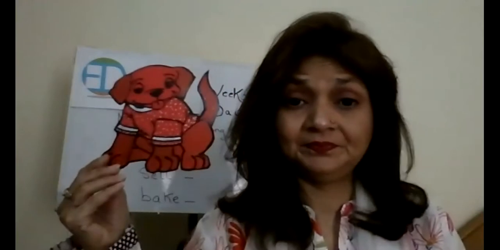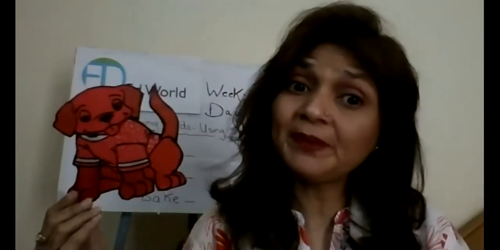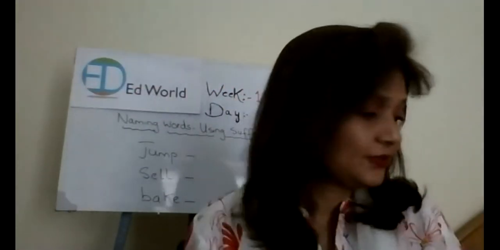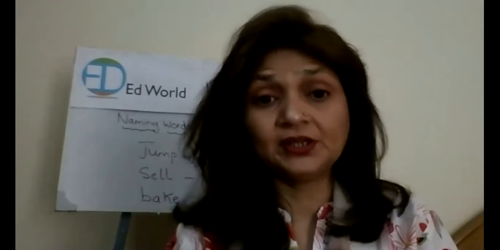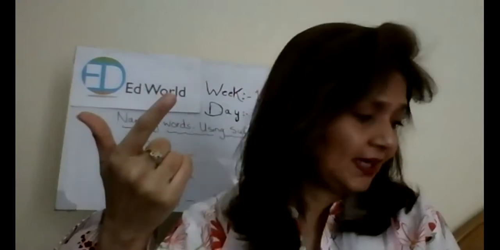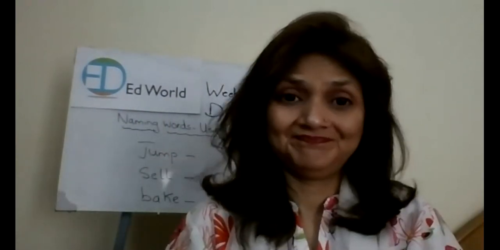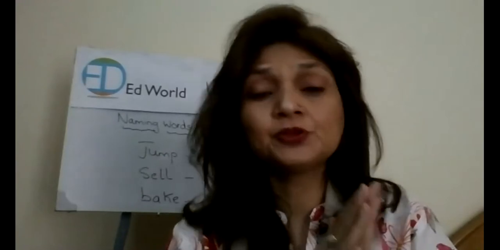And what about this animal? It's a dog. You must have seen so many dogs all around you. Dogs are everywhere. You can see them outside, you can have a dog as your pet also. Now, all these animals which I have shown you were different animals. I have shown you a lion, a grasshopper, a dragon, a dog, and a fox. These are all names of animals, right?